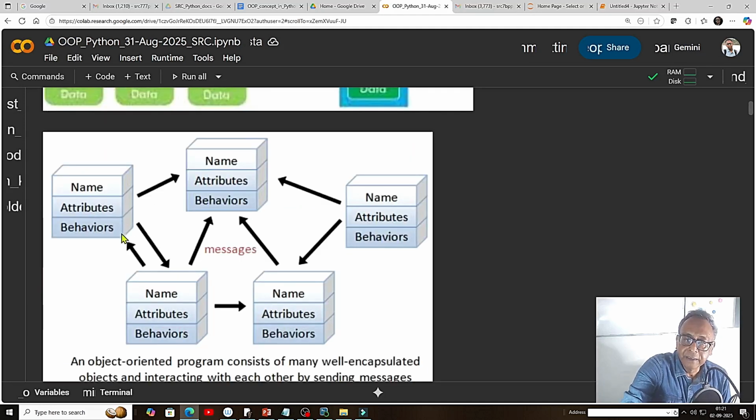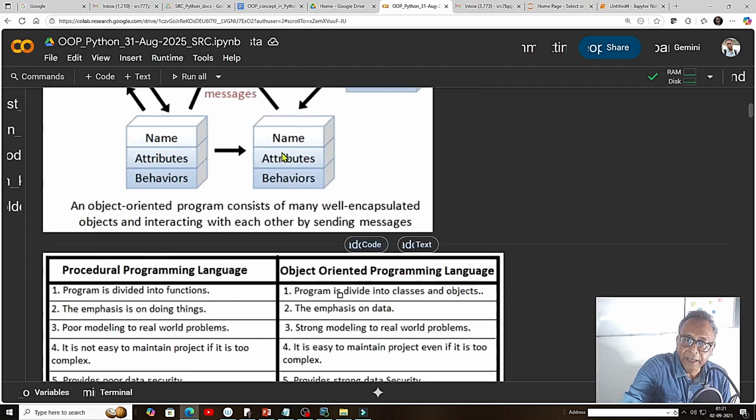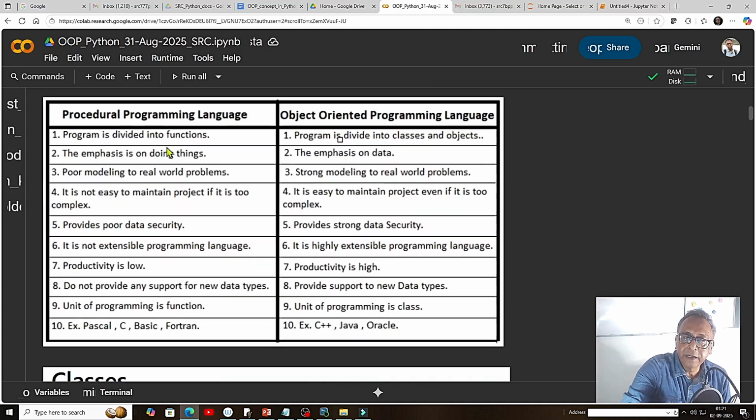Here, the objects are passing messages, and instead of functions we call them methods. And these are the attributes, and these are behaviors. Behavior is also a method. Attributes can also be altered by methods. This is a comparison between procedural programming languages and object-oriented programming languages. Programming is divided into functions in one, and into classes and objects in the other. In object-oriented programming the main stress is given to the system and design. The emphasis is on doing things in one, and on data in the other.